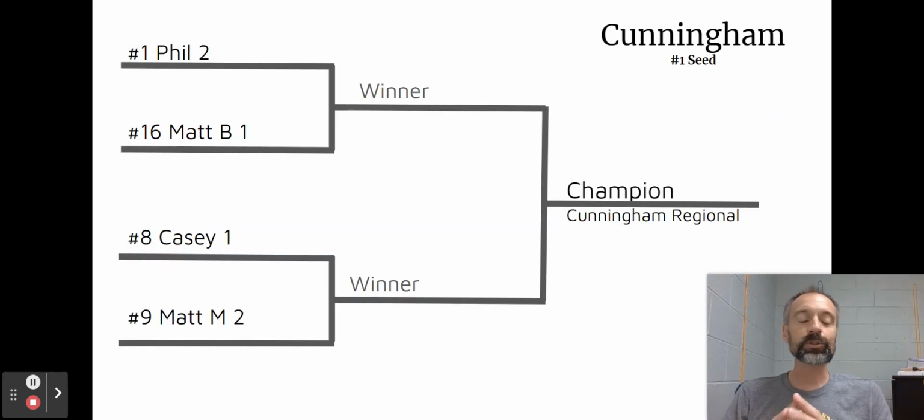So looking at the first region, Cunningham, Phil Kaufman, number 2 team, your number 1 overall seed, going to take on Matt Brennan 1, the number 16 seed. Do we have an historic upset? It's only happened one time in the history of NCAAs. Can we get it over here in our bracket? Number 8, Casey 1, taking on number 9, Matt Merrill. I cannot envision a better start to our NCAA bracket league over here. Awesome. I hope Matt doesn't knock me out. This is my only team, so take it easy on me, Matt.